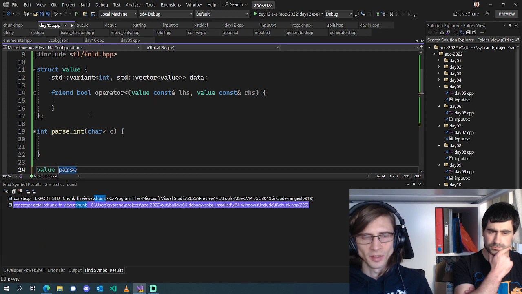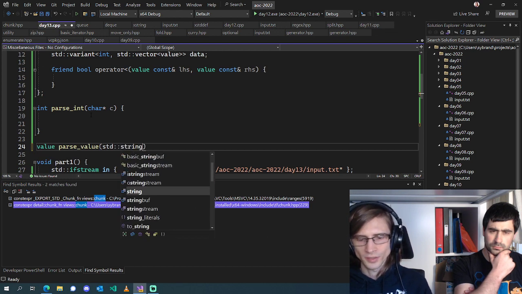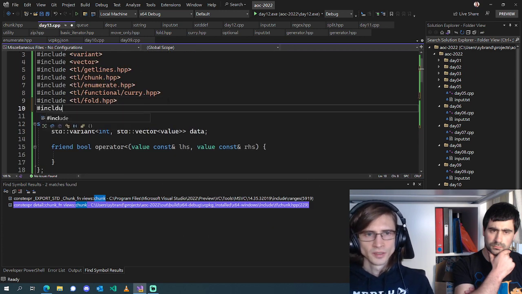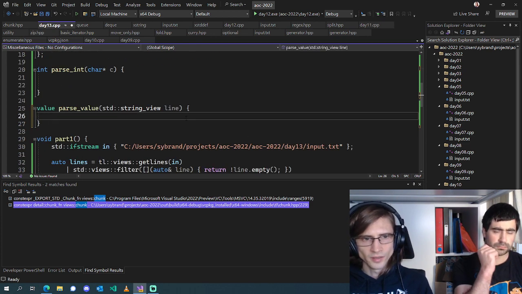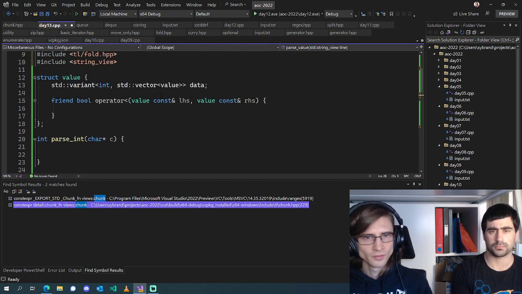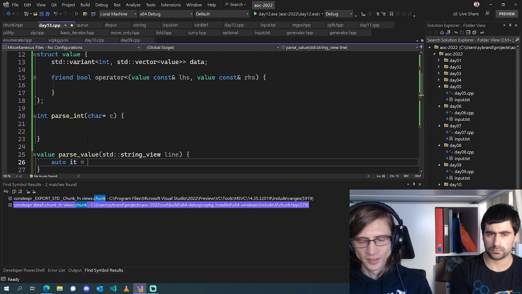So we're going to write a parse value, which is going to take a std string or string view, and we're going to parse this string into one of these. So we can, let's say, just take an iterator.